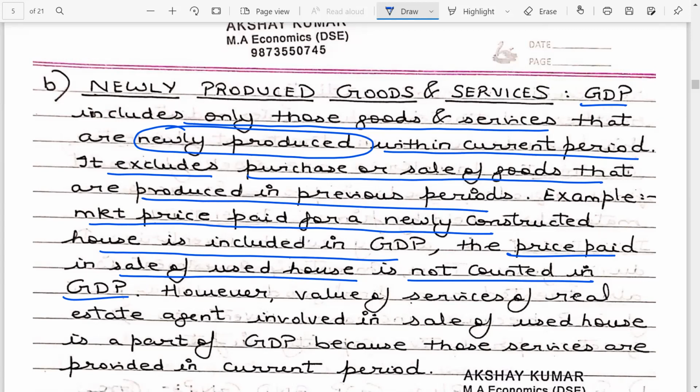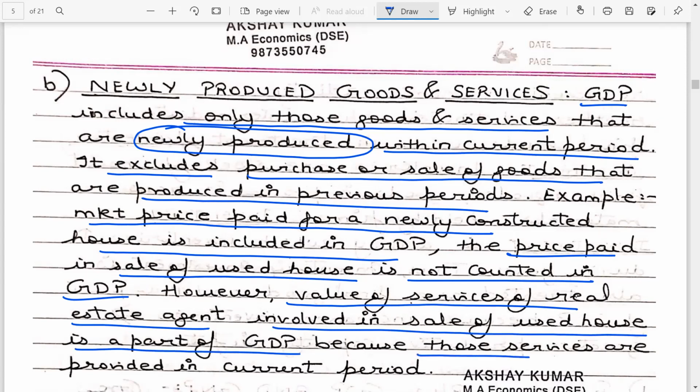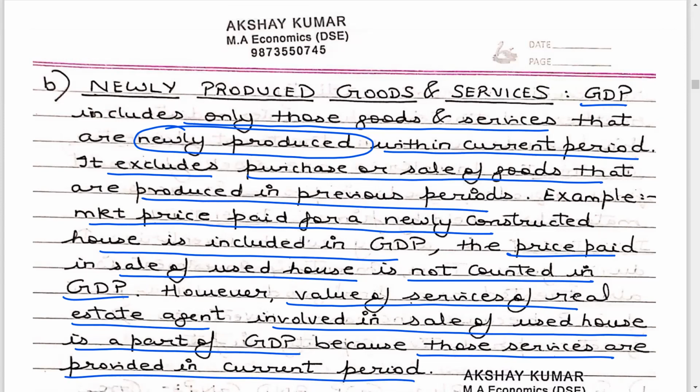However, if I'm selling my property to some other party and I'm paying the commission to the real estate agent, that commission paid to the real estate agent will be a part of the GDP because these are the fresh services provided by the real estate agent in a given accounting year. So the value of services of the real estate agent involved in the sale of a used house is a part of the GDP because those services are produced in the current period. So hoping students have understood point B.